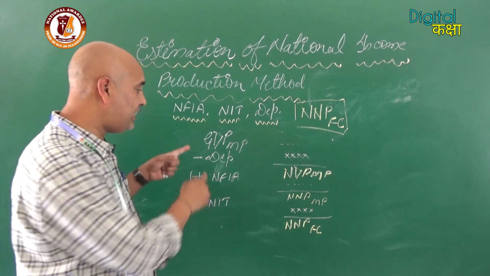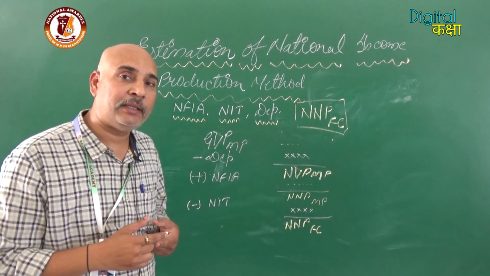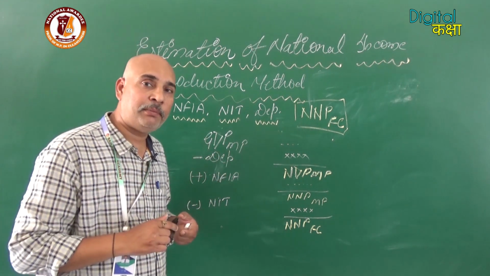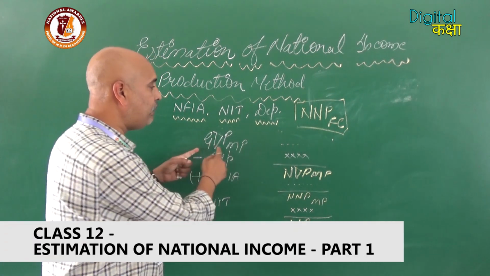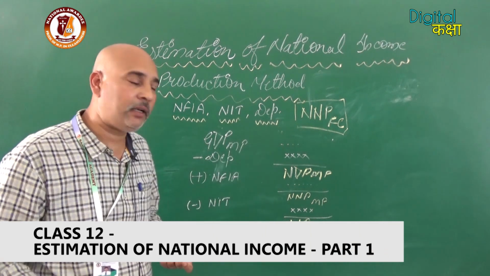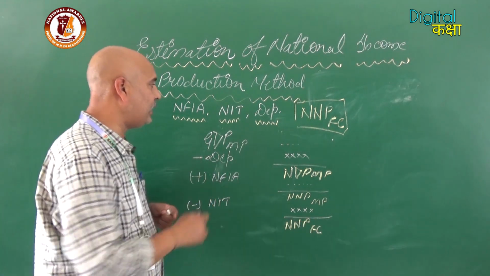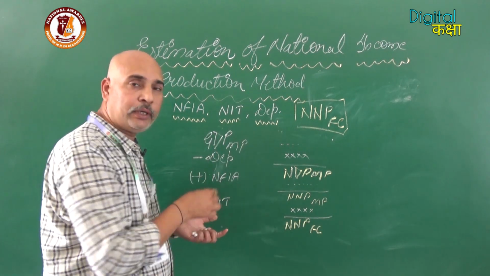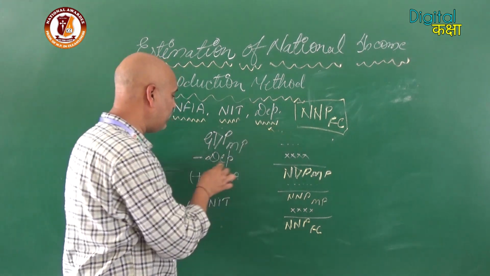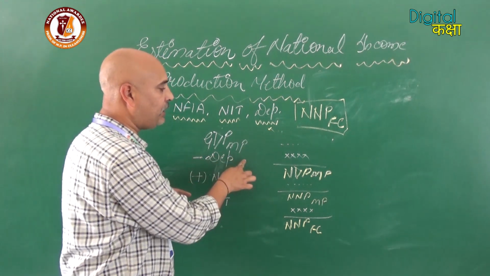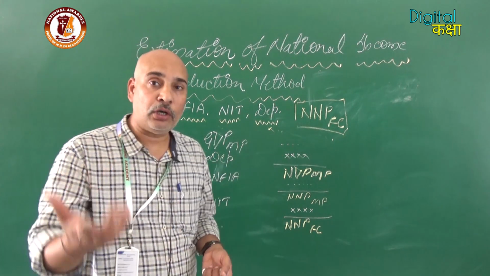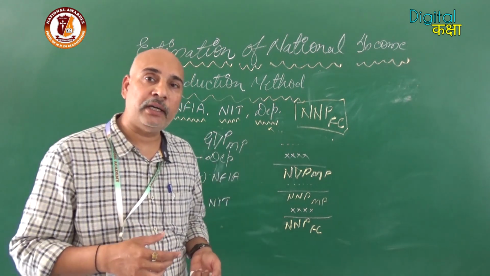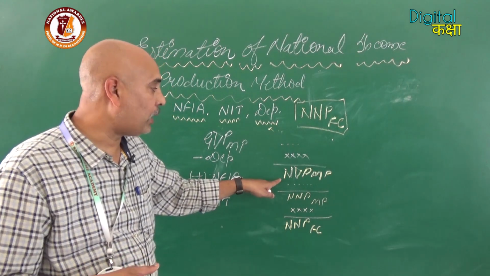We have calculated GDP at MP through the production method. Every time we will get GDP at MP through the production method. Now we have the value of GDP at MP. Suppose the figure is not given here. Now we will use depreciation, that is the first element. First, we will subtract depreciation. After the subtraction of depreciation from GDP, gross domestic product will be converted into net domestic product.